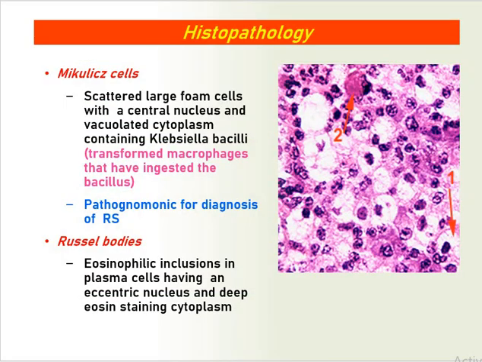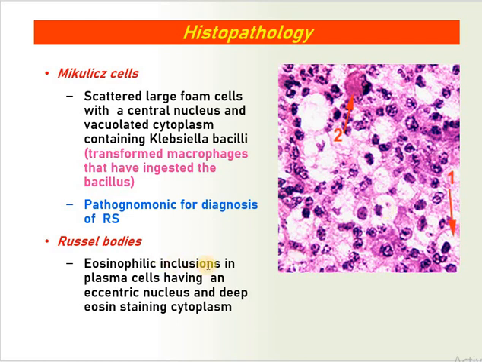Histopathology is the gold standard test for rhinoscleroma. Mikulicz cells are pathognomonic cells for diagnosis of rhinoscleroma, and they are scattered large foam cells with a central nucleus and vacuolated cytoplasm which contain Klebsiella bacilli. These are the cells. You can see this is the central nucleus and vacuolated cytoplasm. There are many cells, and they are basically transformed macrophages which have ingested the bacillus. So this is the pathognomonic feature.